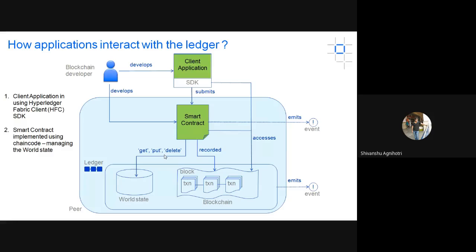But that particular transaction is executed and kept at the back. The delete transaction will contain details like this customer's detail was deleted from the system. That transaction will get stored inside a block, and that block will be there permanently.